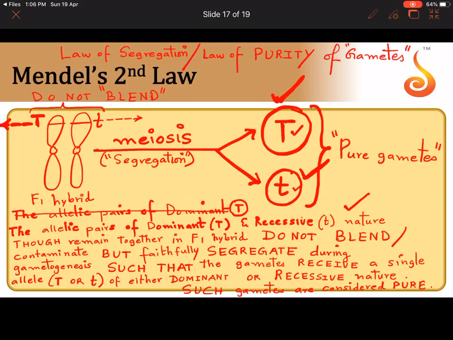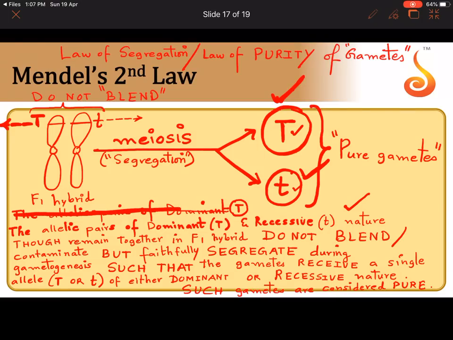See, the allelic pairs, read the sentence, it's very important for a 2-mark question. The allelic pairs of dominant and recessive nature, though remain together in the F1 hybrid, do not blend or contaminate, but faithfully segregate during the time of gametogenesis, such that the gametes receive a single allele of either dominant or recessive nature, and such gametes are considered pure.